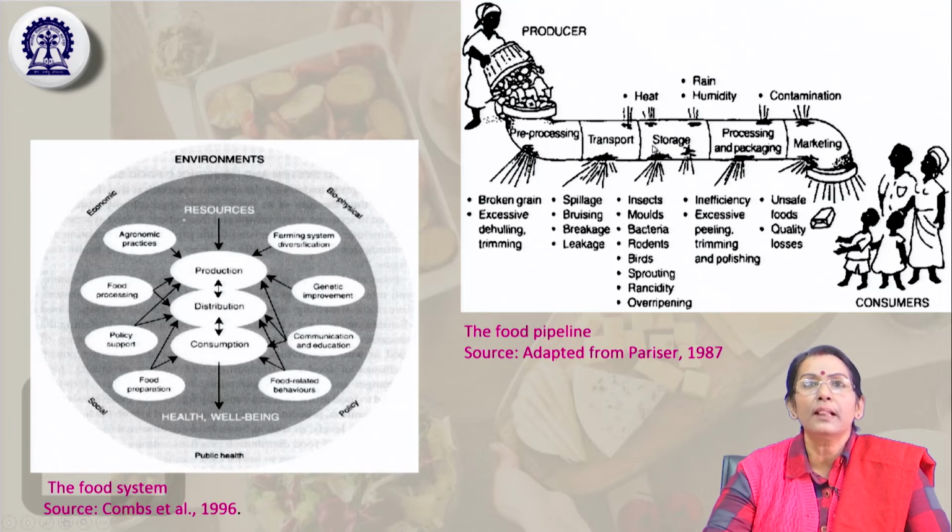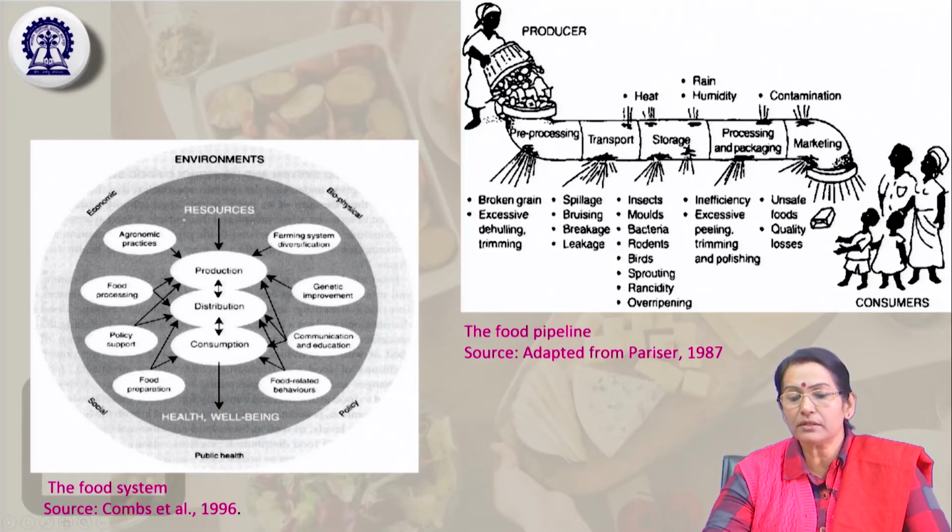Transport and storage go through heat chambers with optimum heat applications, and during transport there is spillage, breakage and leakage. In storage also, different kinds of damage occur because of insects, bacteria, birds, and over-ripening. Some food products are also damaged in storage. Thereafter comes processing and packaging.